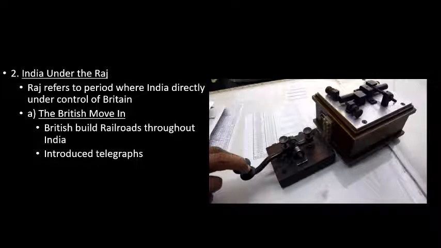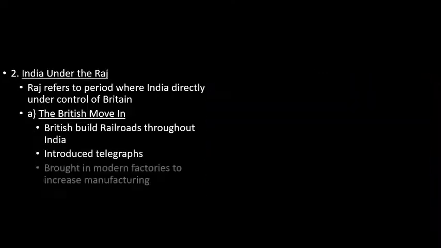Now, later on, the British are going to bring telephones once the technology gets there. All right, in the Second Industrial Revolution, telephones do get introduced. Okay, but think about this. Now, India is going to be connected to the rest of the British Empire and to the rest of the world through communication. Now, another thing that Great Britain is going to do is bring modern factories.